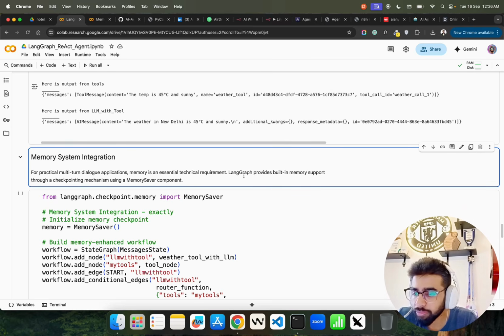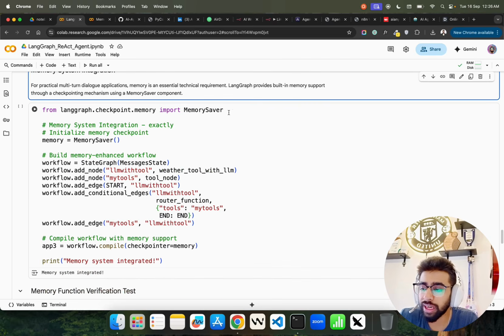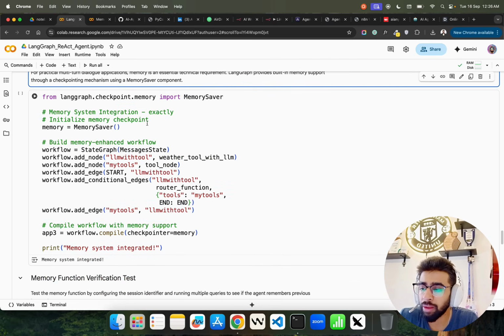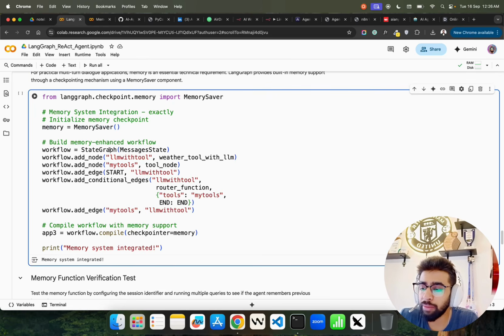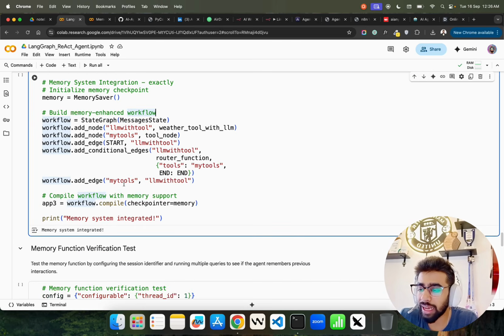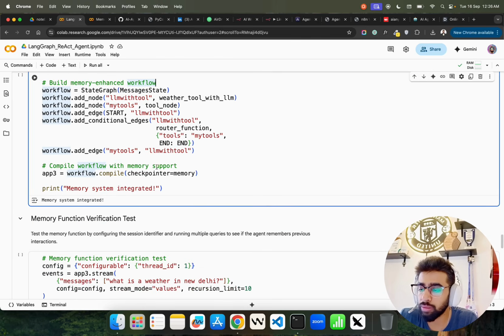It says LangGraph provides built-in memory support through a checkpointing mechanism using a memory saver component. Now this is what I do here: memory system integration, memory saver. Here I'm building a memory-enhanced workflow, with workflow add node, and then compiling the workflow with memory support.